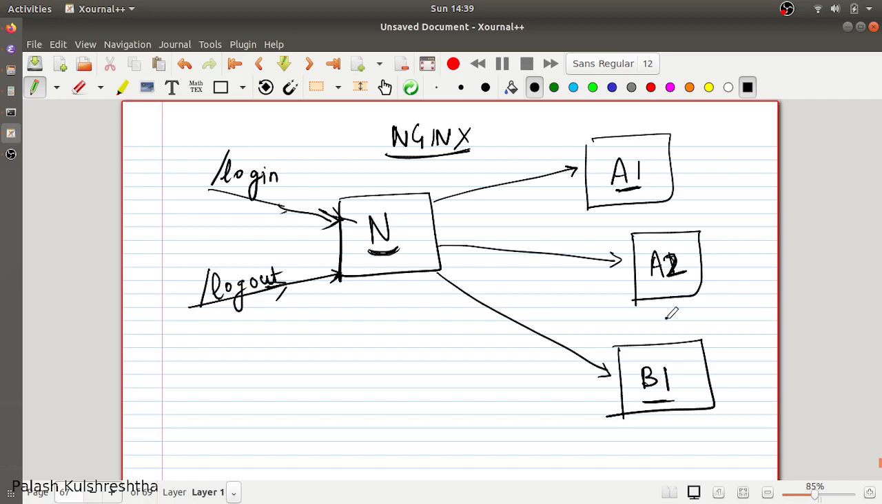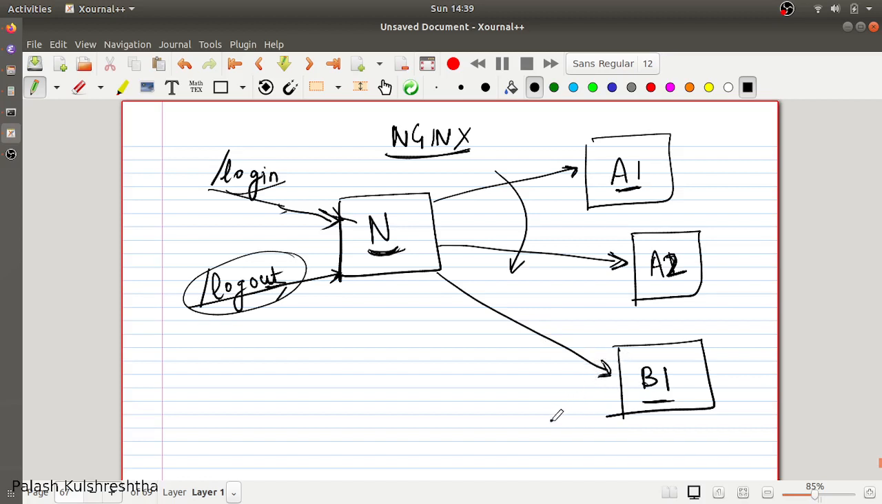So for that, we use a proxy like Nginx or Envoy. There are multiple other options for proxying your requests. One of them is Nginx, and it is pronounced Nginx. And what we can do is configure Nginx such that when /login APIs come, they are proxied to service A, to any one of the instances of service A, A1 and A2, in a round robin fashion. And whenever a /logout API comes, it is proxied to service B1.